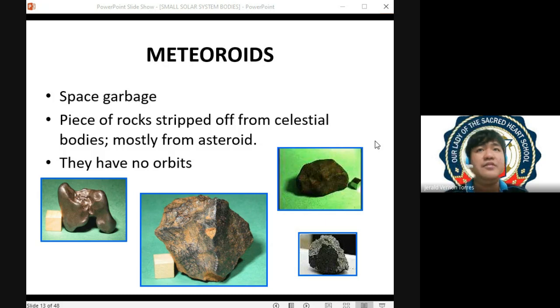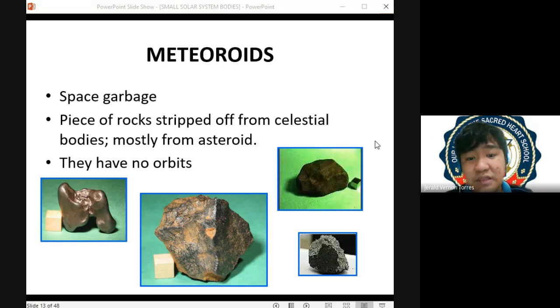But sometimes, may mga nai-strip off tayong material. And itong mga material na nai-strip off, they are losing their orbit. So they become dispersed across our outer space. At ang tawag natin sa mga space debris na to, that is removed from their orbit, we call them as your meteoroid.